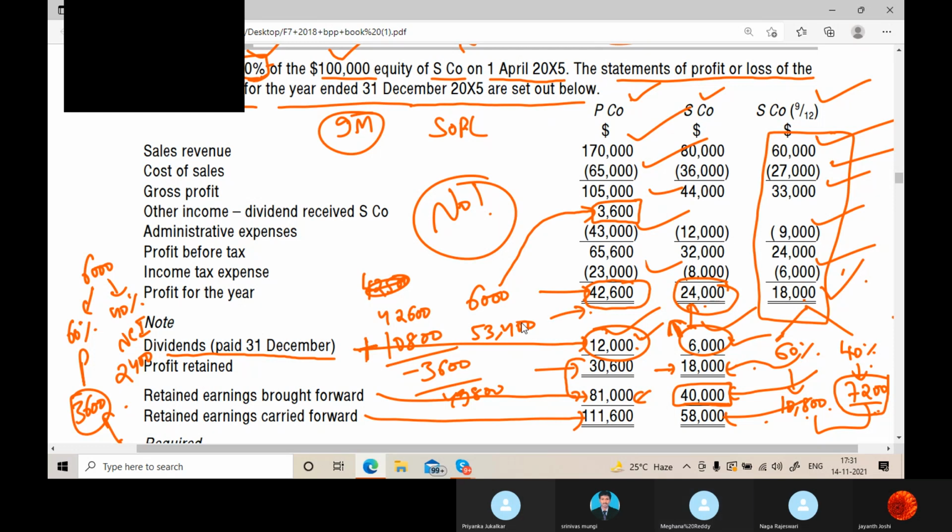Do you think when they are getting the share of profits, they should get the dividends also? When they are a group, should they keep it or remove it? When they are a group, they should deduct.